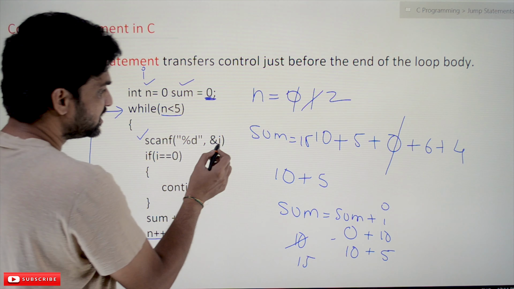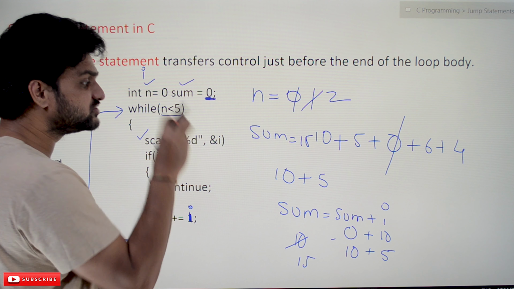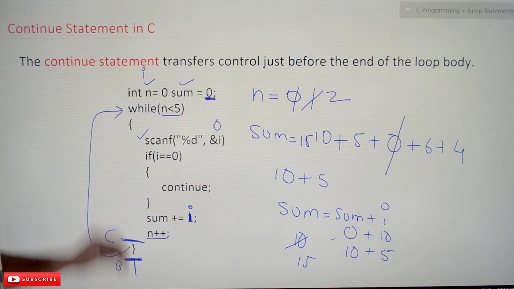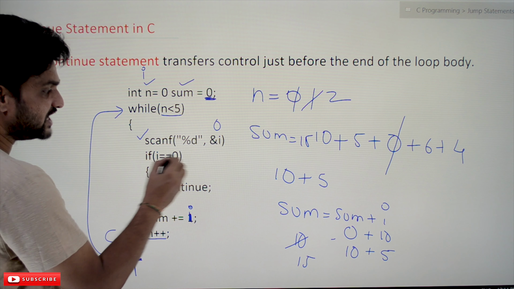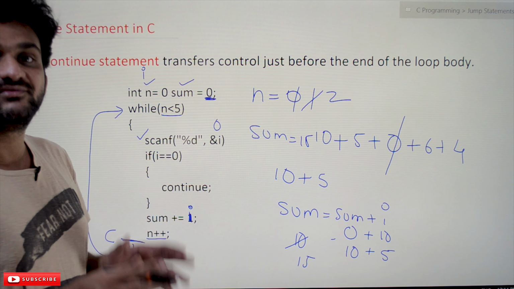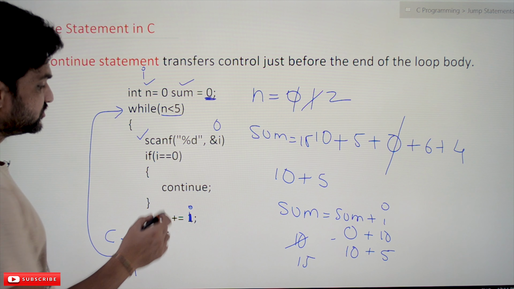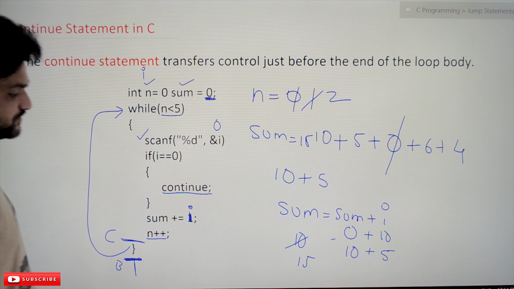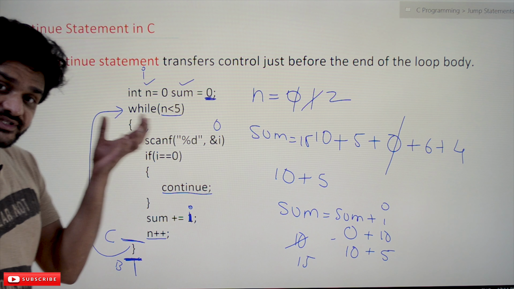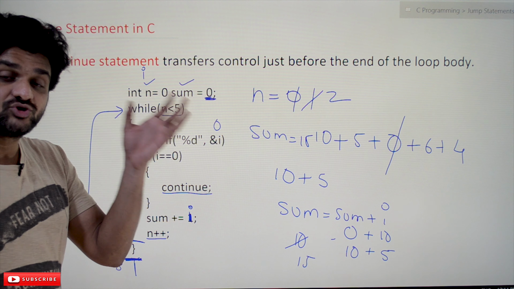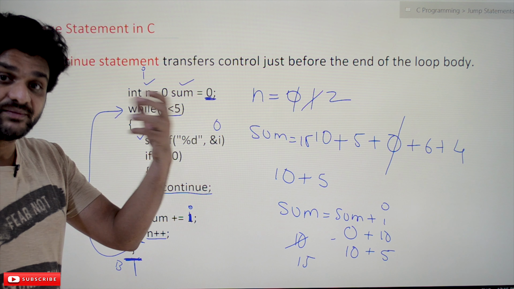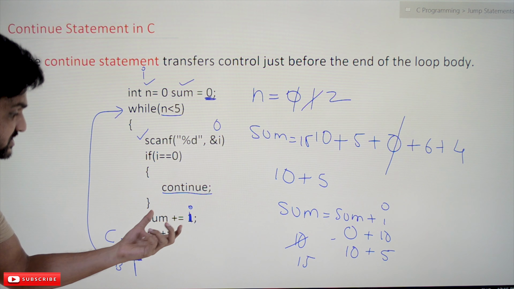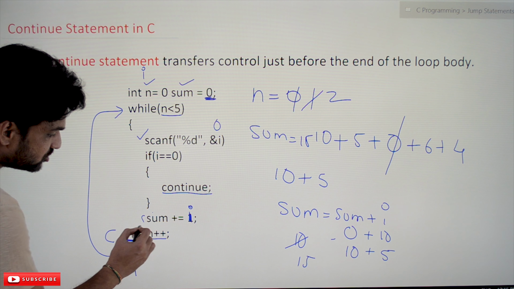So we are going to come in and we are going to scan a value. Now the user has provided the value as 0. Is the value of i equal to 0? Yes, the value of i is equal to 0. So what do we have to do? We are going to come into this if block and execute this continue. Whenever 0 is entered, that 0 should not be counted in the number of values being entered by the user. So these two lines should not be executed.